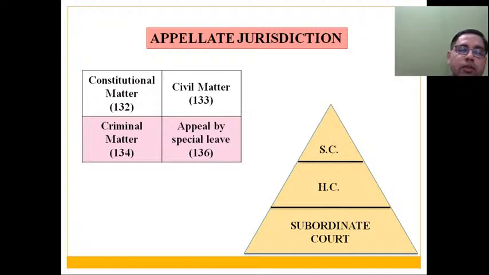So Supreme Court's appellate jurisdiction extends over all kinds of cases like constitutional matters, civil matters, criminal matters. In all types of matters, the appellate jurisdiction of Supreme Court extends. There is another kind of jurisdiction, that is special leave petition. I will discuss it under Article 136. Even though that does not come under appellate jurisdiction, यहाँ पे भी petitioner अपनी अपील लगा सकते हैं, जिसे special leave petition बोल रहे हैं.